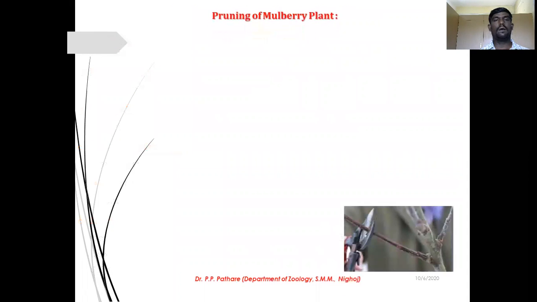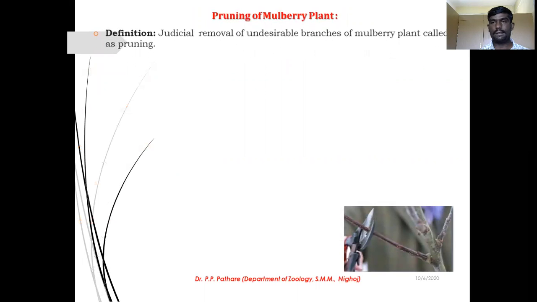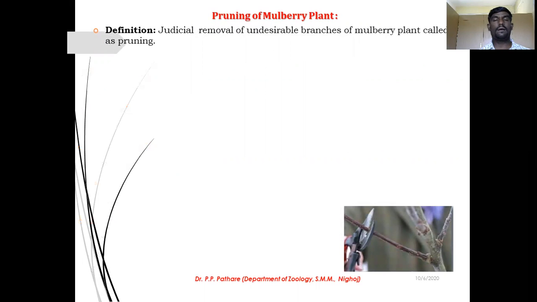Next point, that is pruning of mulberry plant. Pruning is a judicious removal of undesirable or unwanted branches from the mulberry plant. That is called pruning.